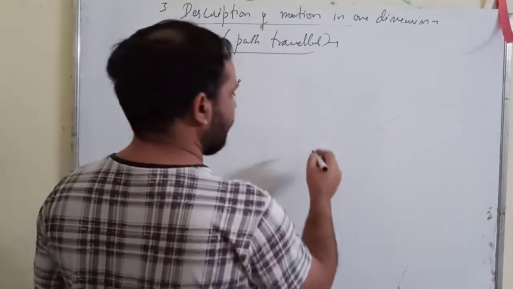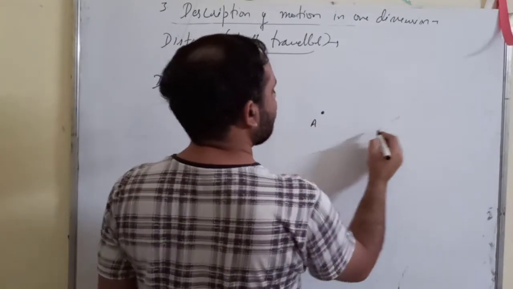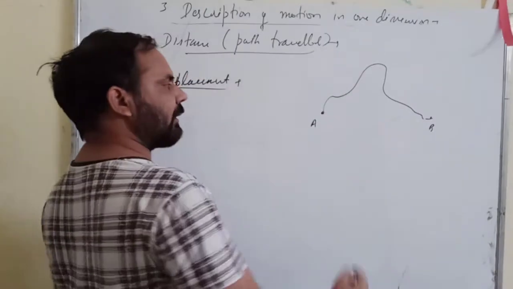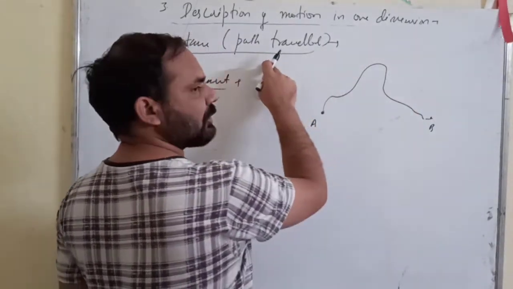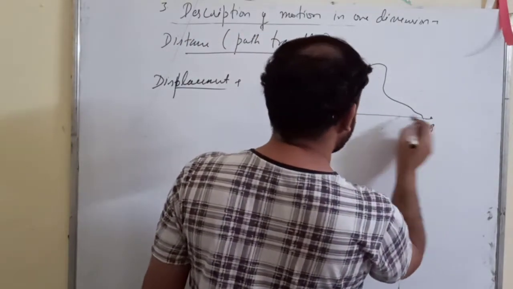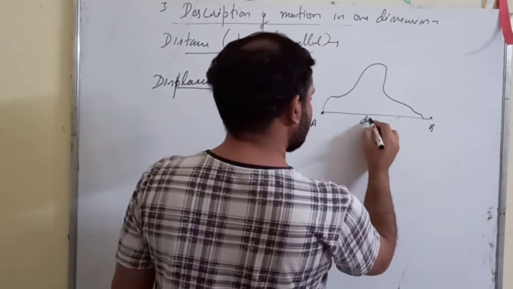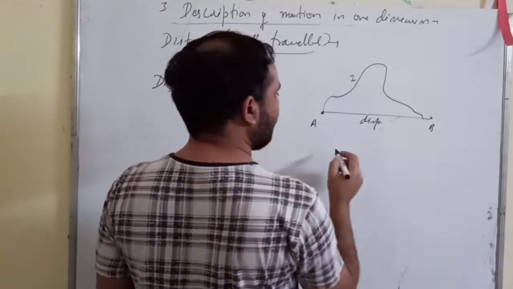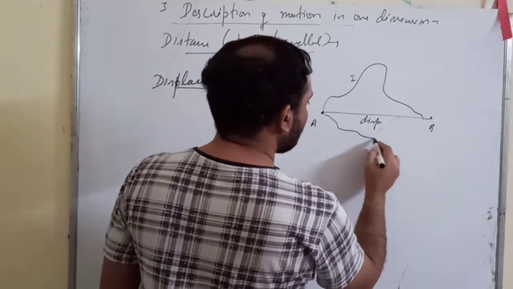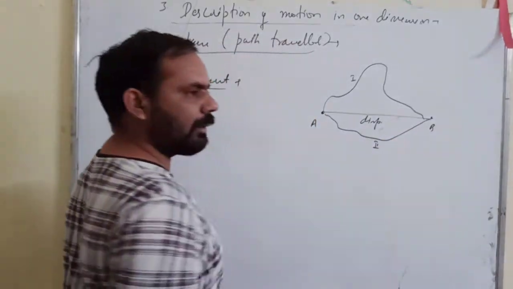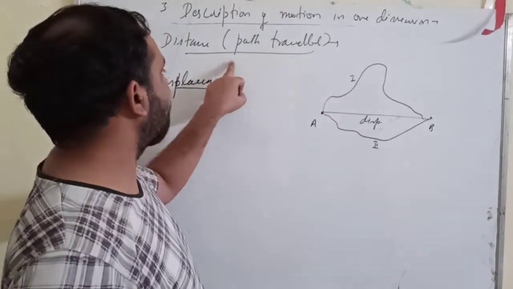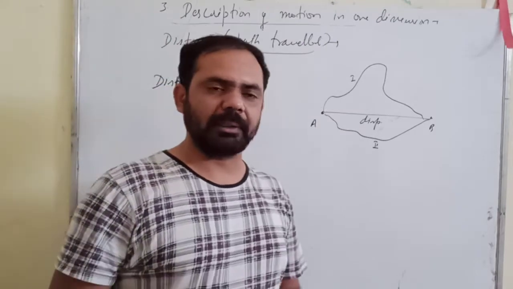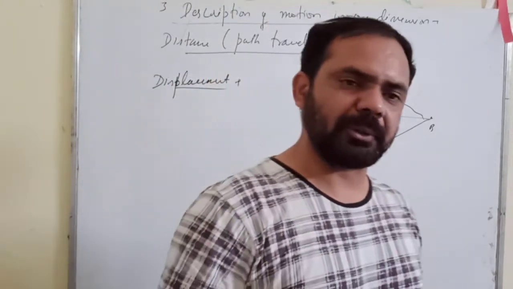What is displacement? Suppose a body starts from A and reaches B through this path. Then this total length of the path is called the distance traveled, but the shortest distance between A and B is called displacement. Suppose one body moves along this path, and another body moves along this path. So both bodies have different distance traveled, but they have the same displacement.